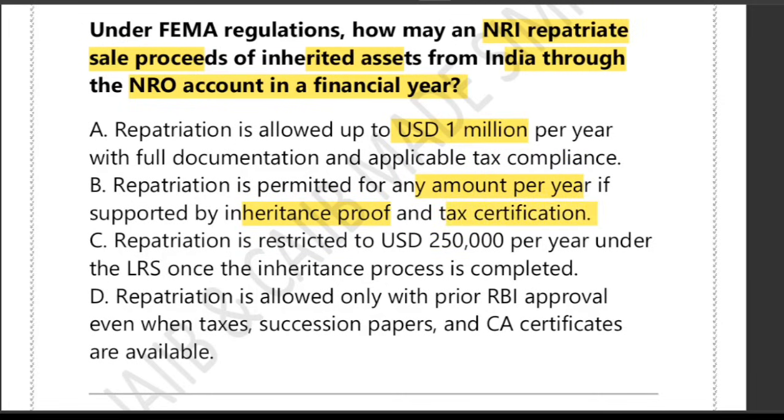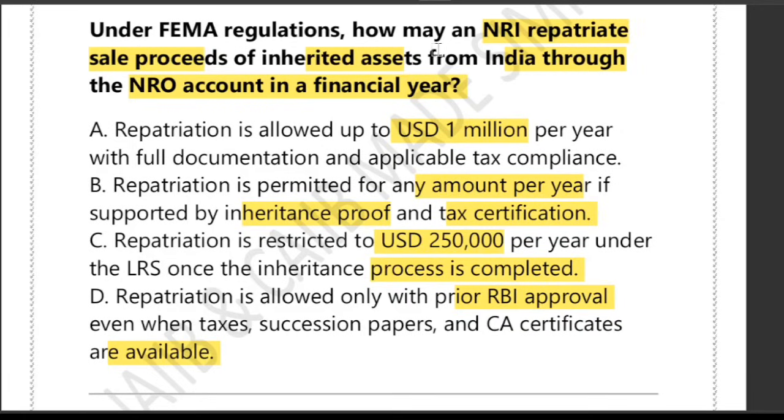C says repatriation is restricted to $2.5 lakh per year once the inheritance proceeds are completed. D says repatriation is allowed only with prior RBI approval, even when tax, succession papers and CA certificate are available. So this question is testing your understanding of the FEMA rule on how much money an NRI can repatriate from India when the money is from the sale of an inherited asset routed through an NRO account.